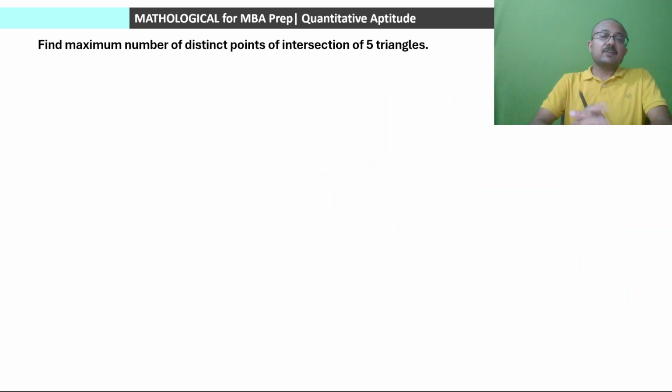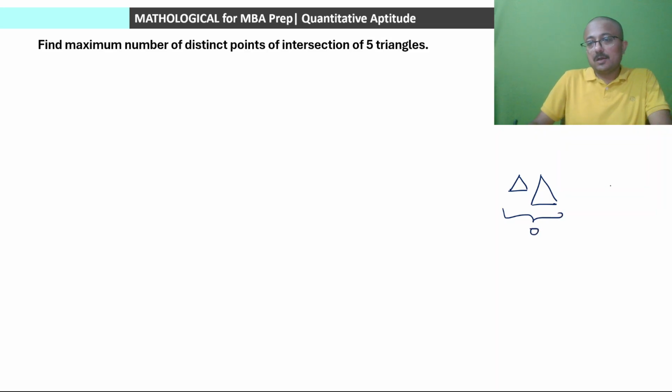Next one is find the maximum number of distinct points of intersection of 5 triangles. So in case of triangles, how many intersection points can be there in case of 2 triangles? So if you have 2 triangles, again similar scenario can be there, that there are 2 triangles which are not touching each other. In this case, 0 intersection points, or 1 triangle inside another triangle. So in that case, 0 intersection points. Or there might be 1 common point, in which case there will be exactly 1 point.